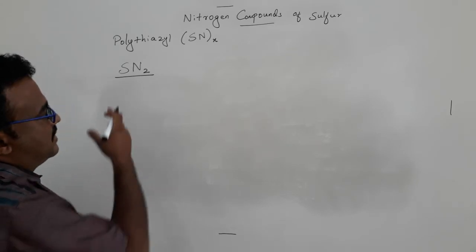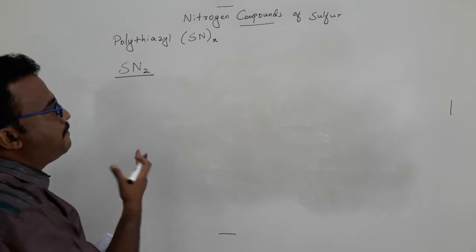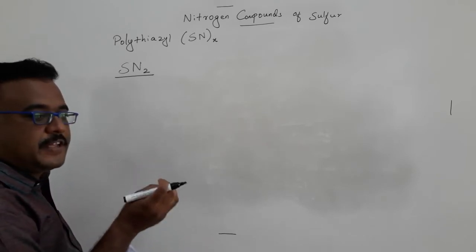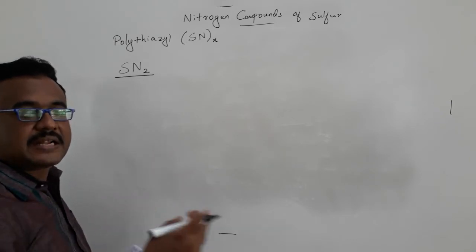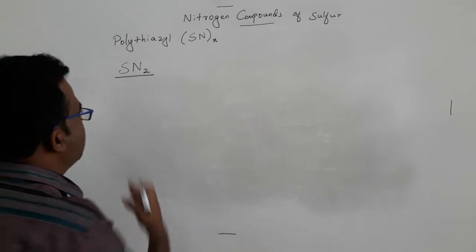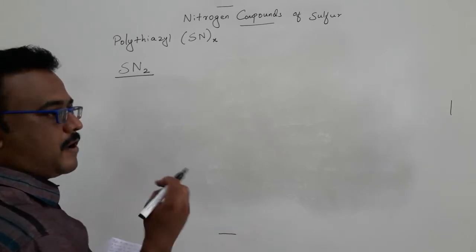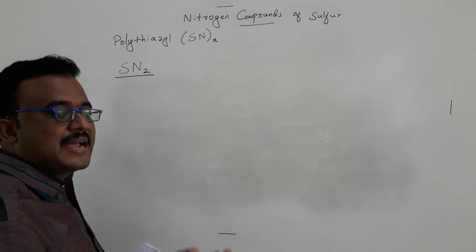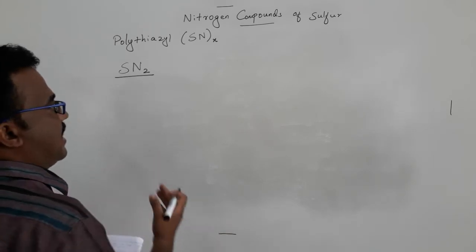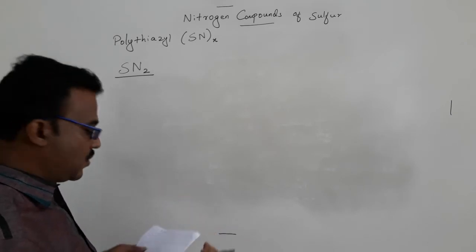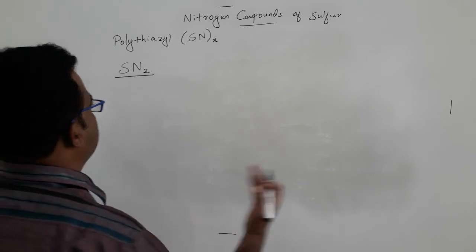I already said that at the time of the introduction: it has a very small lifetime and can be easily decomposed into its corresponding elements. The formation of the compound was confirmed by trapping it in a matrix at low temperature, around 20 Kelvin. If we increase the temperature, it slowly decomposes into the elements.